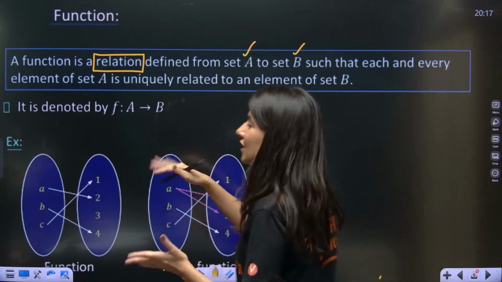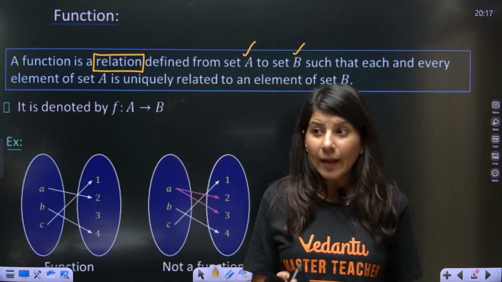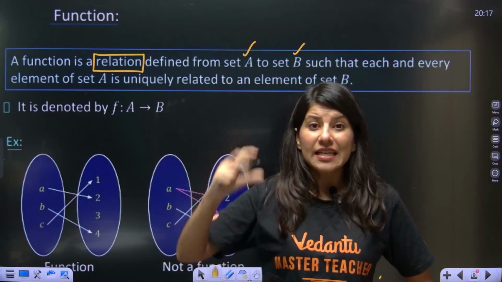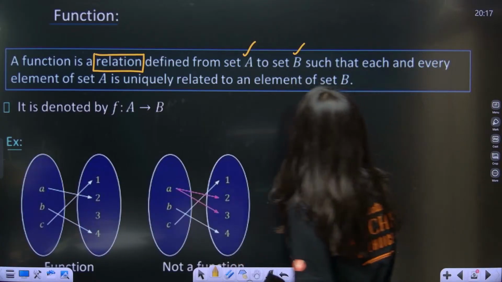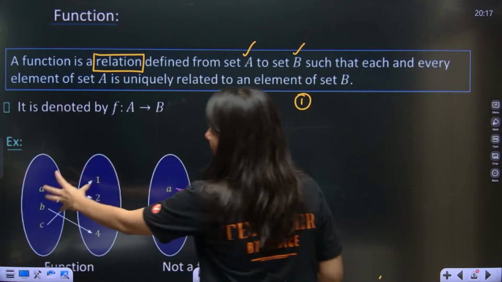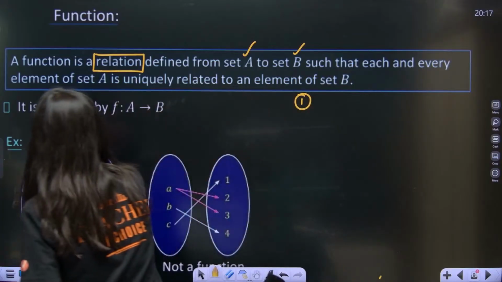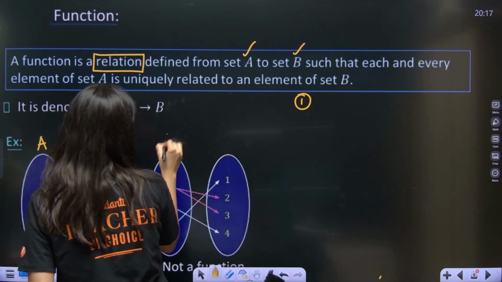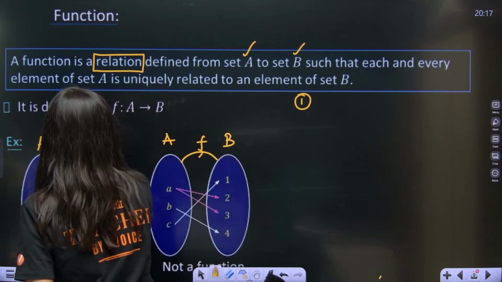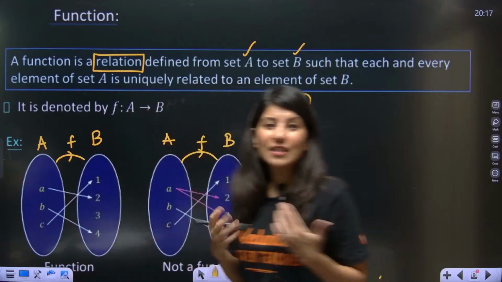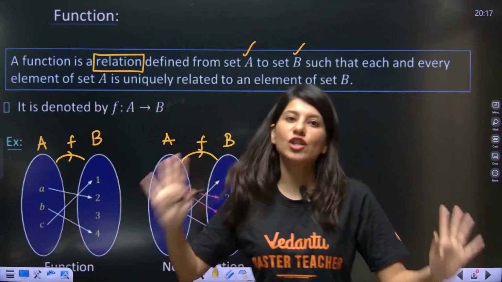First of all, function is nothing but a relation, but this relation has some rules. Let's try to understand those rules. Again, two sets are there. This is set A and this is set B. This is again set A, this is set B. This is a function from A to B. This is also a function from A to B. Function is nothing but a type of relation only.